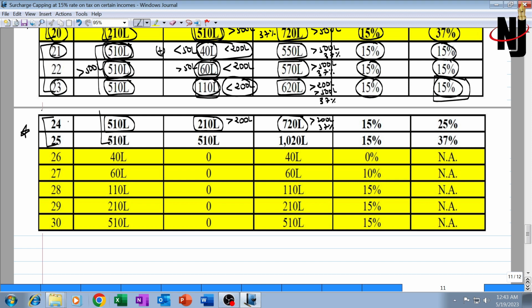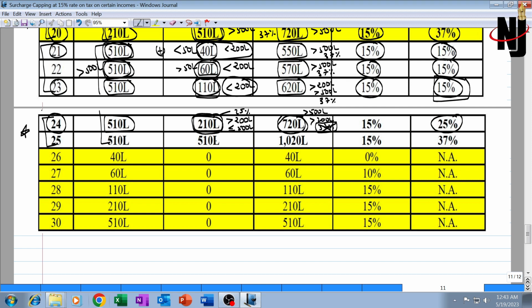Now this is a beautiful illustration, understand this very carefully. Because total income is exceeding 5 crore, the surcharge rate should have been 37%, but it will not be 37%. It will depend upon the amount of other normal income. If the other normal income is greater than 2 crore but up to 5 crore, then it should attract a surcharge rate of 25%, so the surcharge rate on tax on other income will be 25% and not 37%.